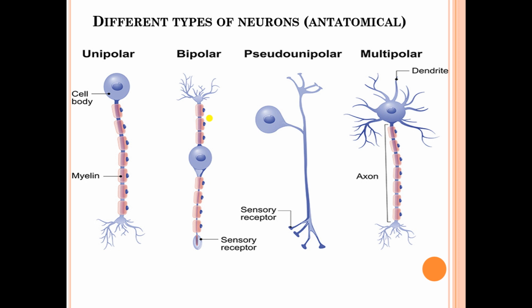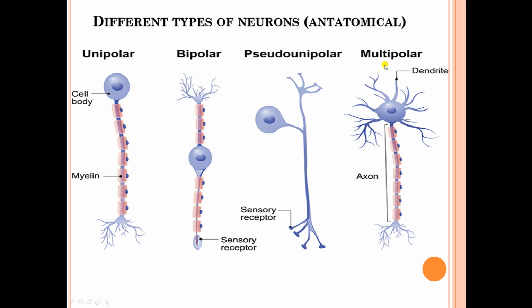And these types of neurons are often found in the sensory organs like taste buds, retina, etc. The third type of neuron is the pseudo-unipolar neuron. The myelin sheath is absent in these types of neurons. It has sensory receptors at one side. They can receive the message from these ends and send it in this direction.